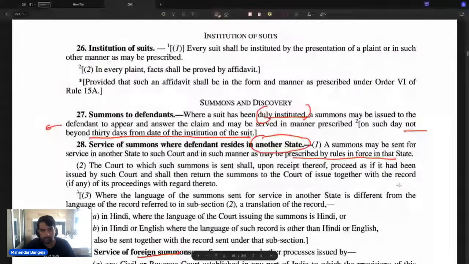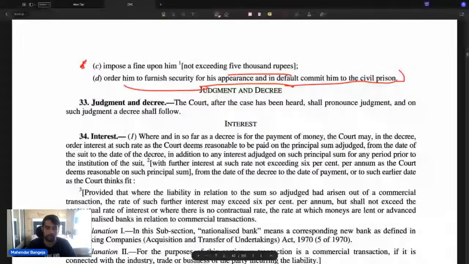अब आगे आते हैं। Now let's understand judgment. तो ये तो easy है। Let's understand something known as judgment. What exactly is judgment? एक बार ये judgment को समझते हैं। देखो, judgment को समझने से पहले let's understand what exactly is a decree.